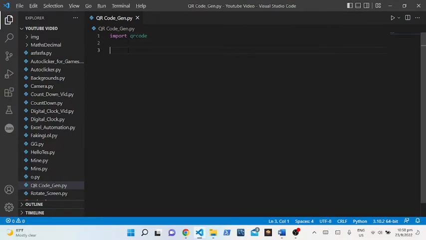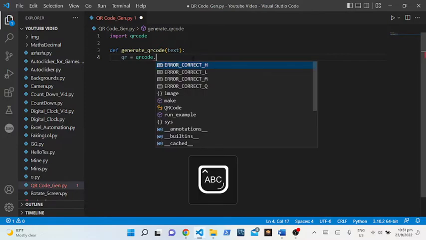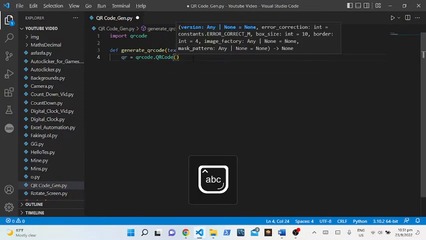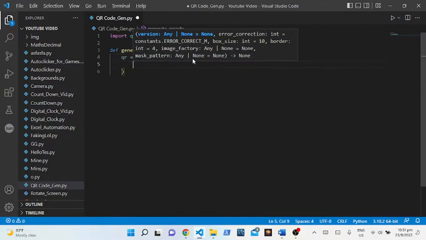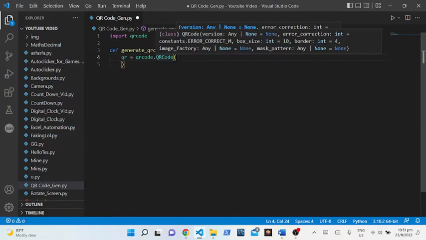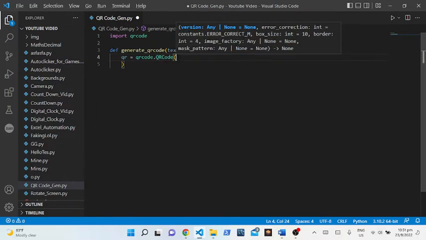After we are done importing qrcode, we can define generate_qr_code. So I can put def generate_qr_code. Inside it I can put text. And then I can put qr is equal to qrcode.QRCode. Look at the uppercase and lowercase I'm doing. It's very important. So qr is equal to qrcode.QRCode, with capital QR and capital Code.